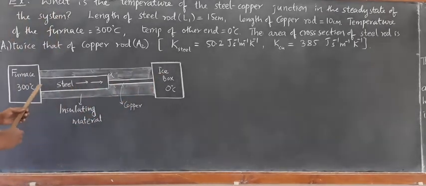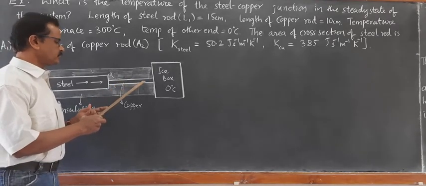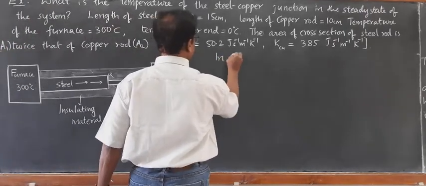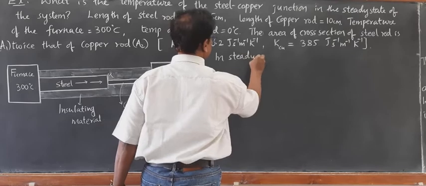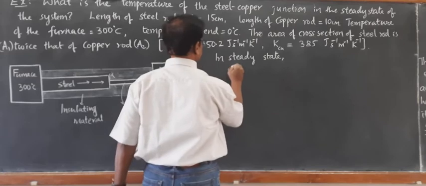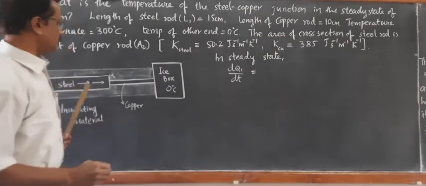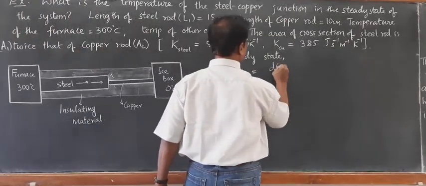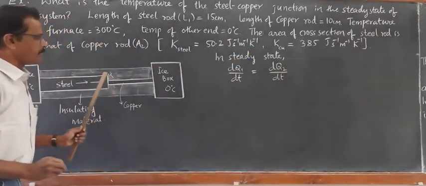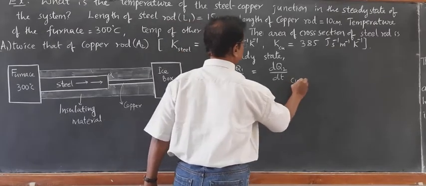So the rate of flow of heat through the steel rod becomes equal to the rate of flow of heat through the copper rod at steady state. In steady state, dQ1 by dt through the steel is equal to dQ2 by dt through the copper.